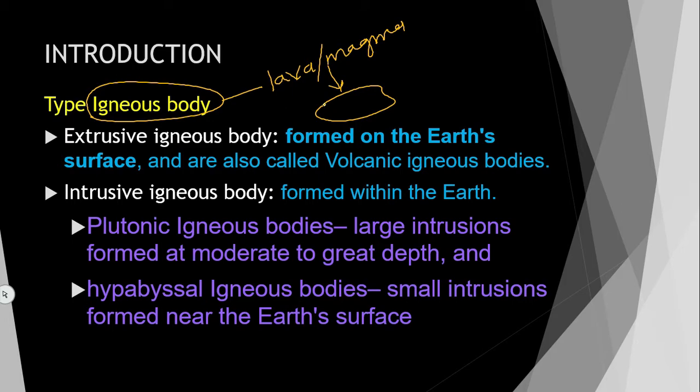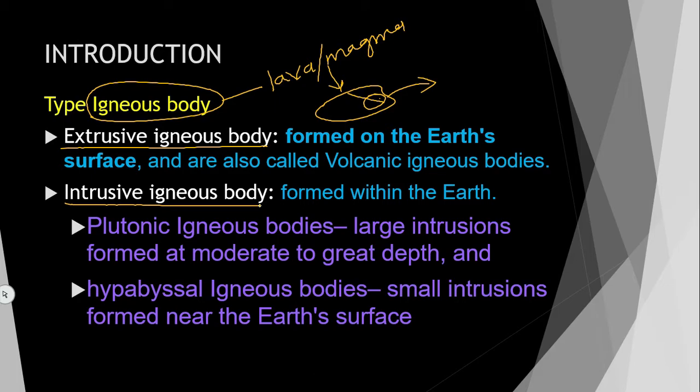They will form in a particular area as well. So where it forms, in which shape it forms, and what the size of that particular igneous rock is, on that basis there is a division. Those divisions are called igneous bodies. Basically there are two types of igneous bodies based on where they occur: extrusive igneous body and intrusive igneous body.